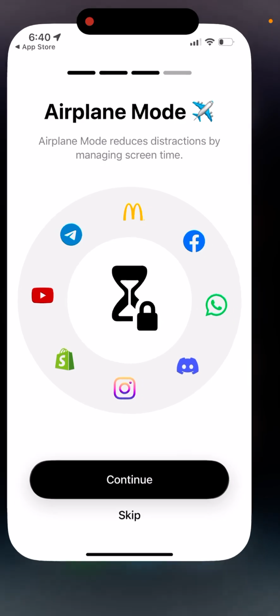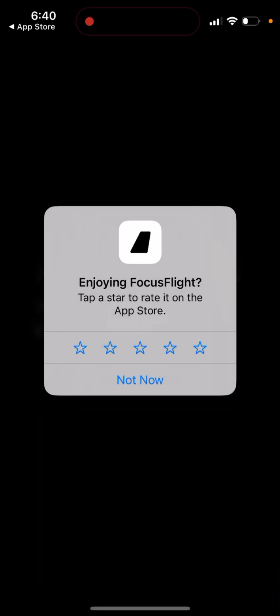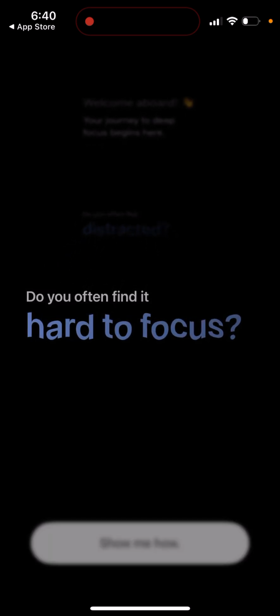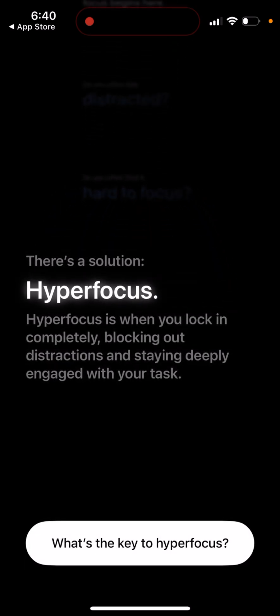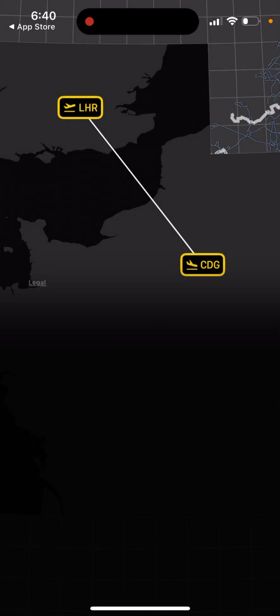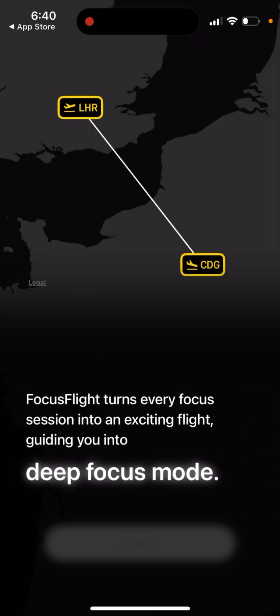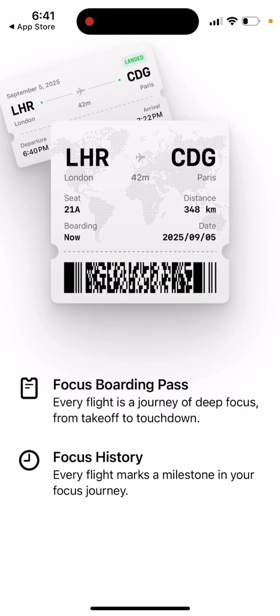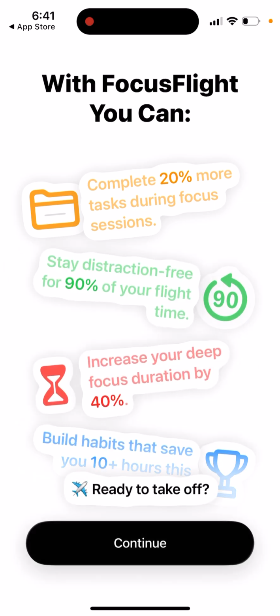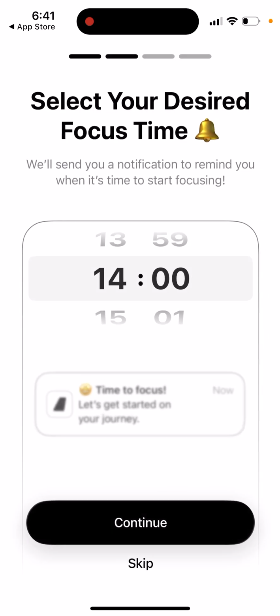So here you have it, but then it glitched out for some reason. So yep. Okay, so now it's reloading. Something happened there. I'm just showing you as it is.